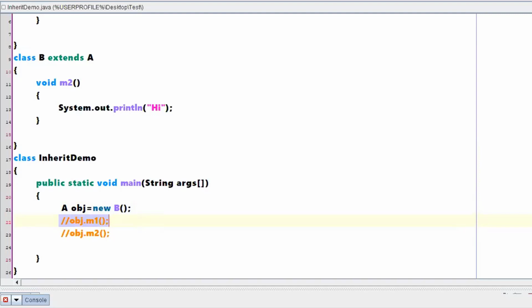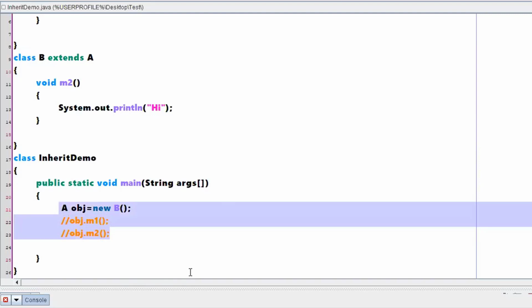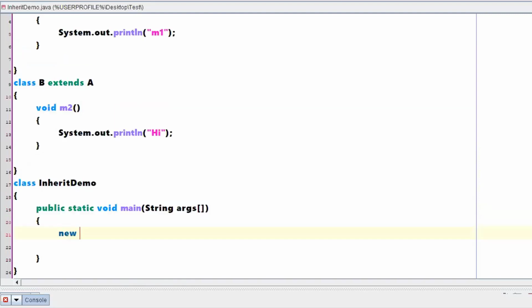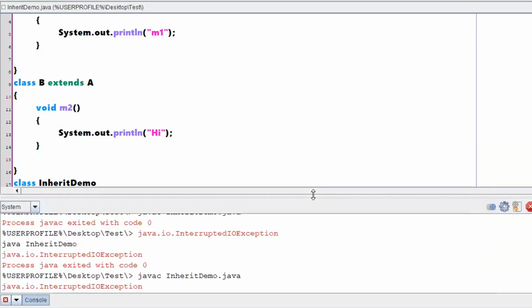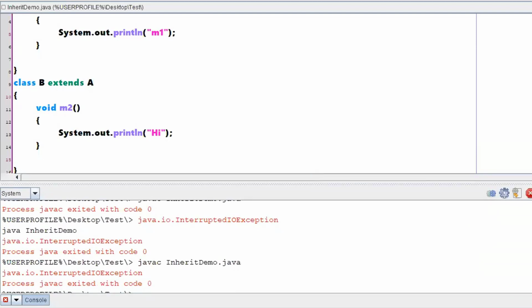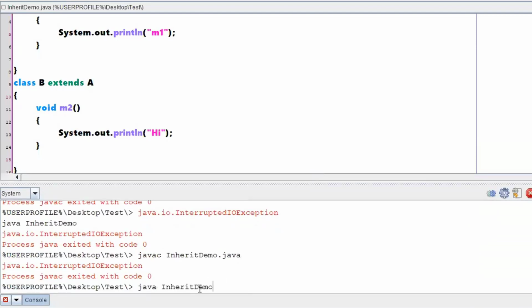Yes, sir. Shall we just reverse these statements? Reverse statements means I have created a parent class object. The parent class object has been created. I am trying to equate this one by using a child class reference. Can a child class reference point to a parent class object? Let me just cross check. Let us check whether this is possible or not.